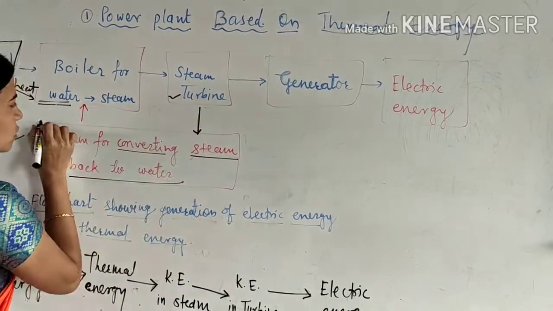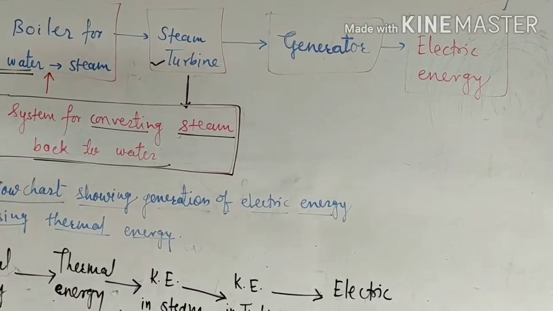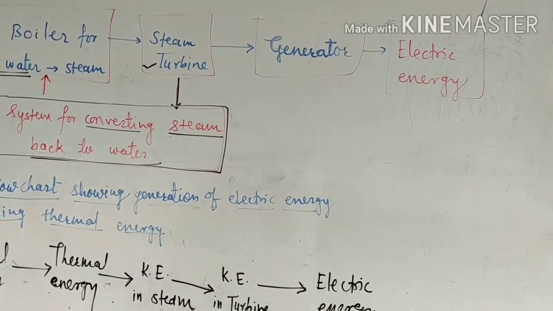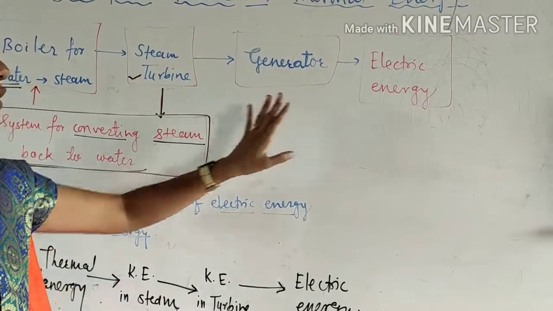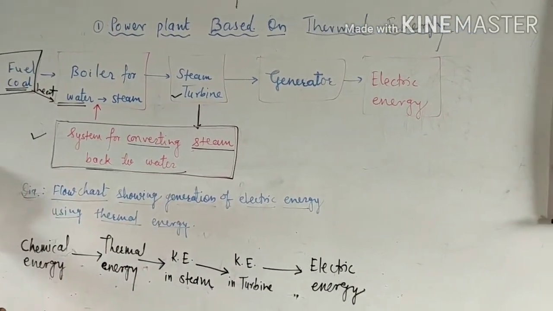So this system is very important in this flow chart. This box is also important, where this system converts the steam back to the water. So this is about the general flow chart of a power plant which is based on thermal energy.